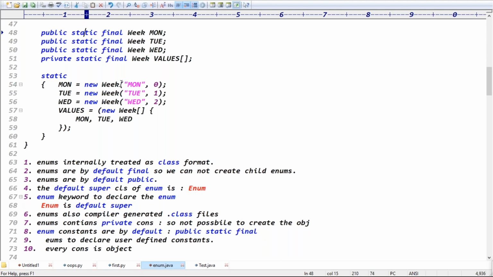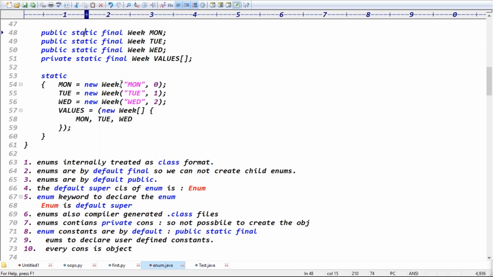Generally, classes, methods and variables, by default which modifier is there? Default, right? This is one of the interview questions, guys. When I attended an interview last time, they asked me this question: what is the default modifier for the enum? I was shocked. At that time I hadn't opened the .class file actually. At that time I said the default modifier for the enum is default only. They said, are you sure? Yeah, I'm very much sure.